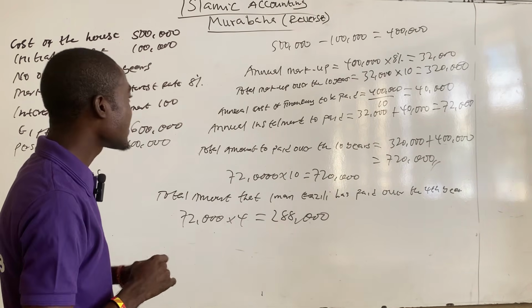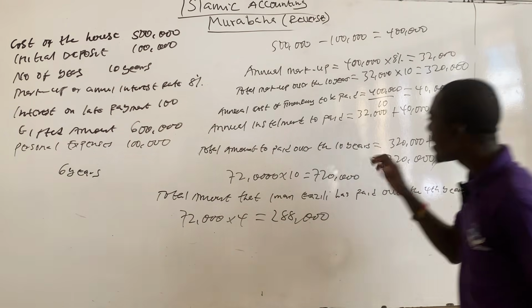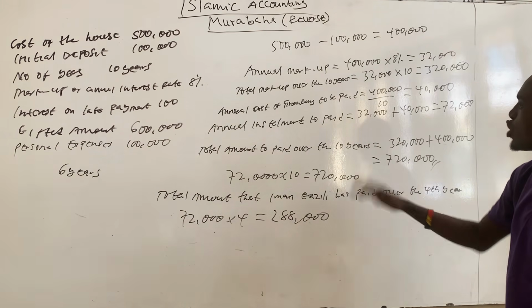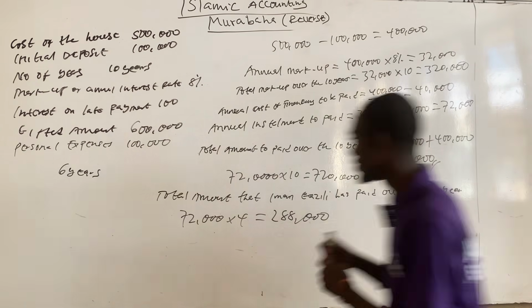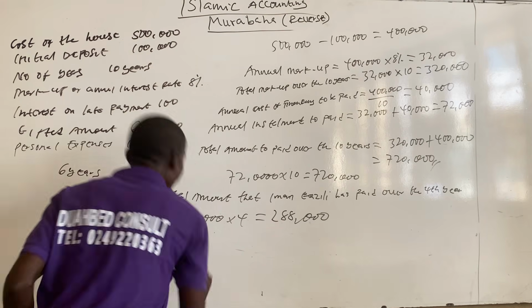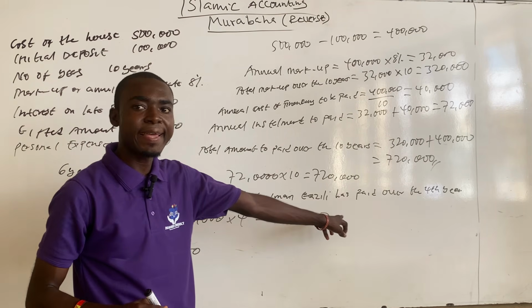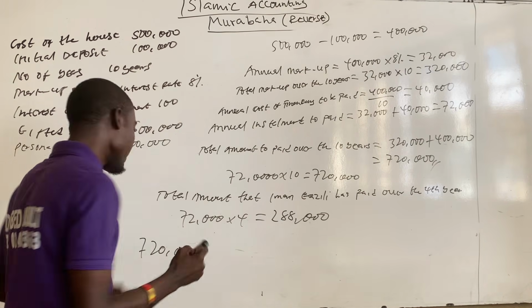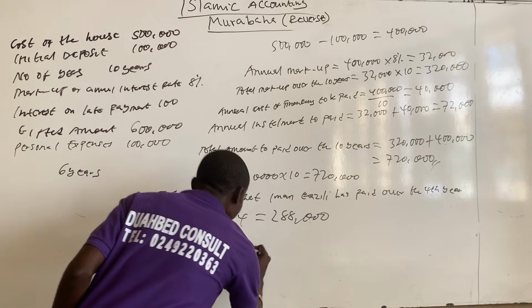And then we know that the total amount that Imam Ghazali is supposed to pay over the 10 years is 720,000, and he has paid 288,000 at the end of the 4th year. So 720,000 minus 288,000.